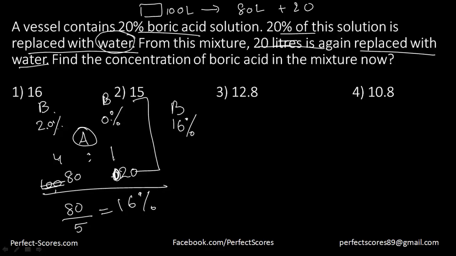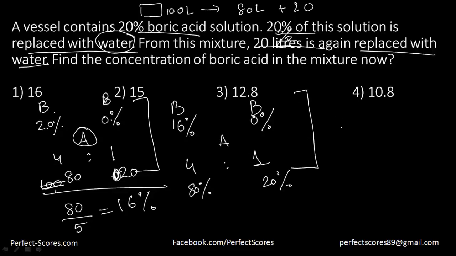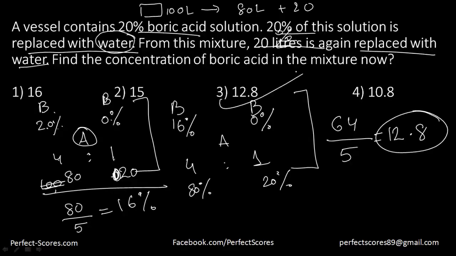I'm sorry, this is supposed to be 20%, right? So again 20% is replaced with water. So that means again the boric acid concentration in the water is going to be 0%. And now again I'm replacing 20% with water, which means this is going to be 80% and this is going to be 20%, which is again going to be 4:1. And the average here is going to be N1 into A1 plus N2 into A2 divided by N1 plus N2, which is going to be equal to 12.8. So this over here will be my answer.